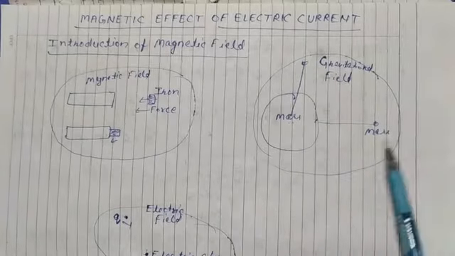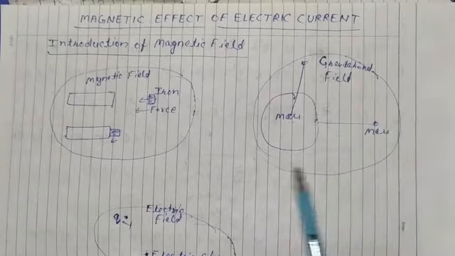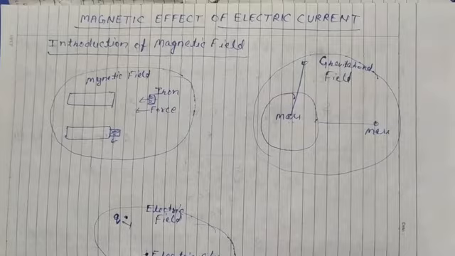And this we call gravitational field. So far we were doing, there are two types of field, gravitational field and electric field.